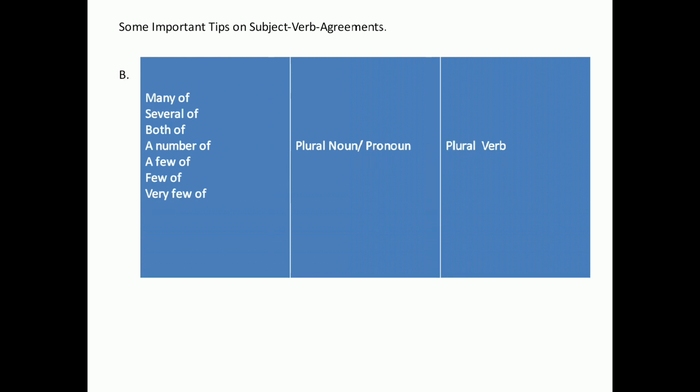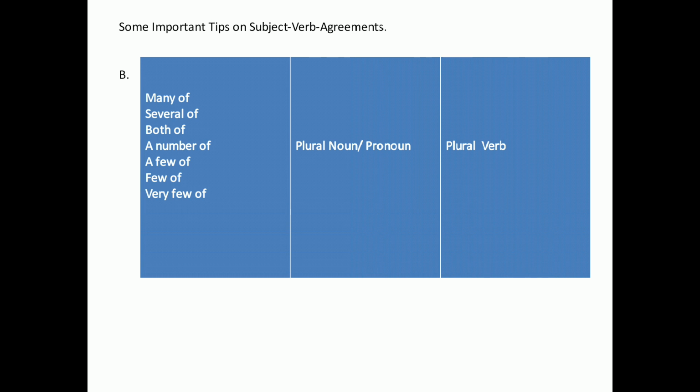Okay. Now we see the second number: many of, several of, both of, a number of, a few of, very few of, the few of. This again is very important.